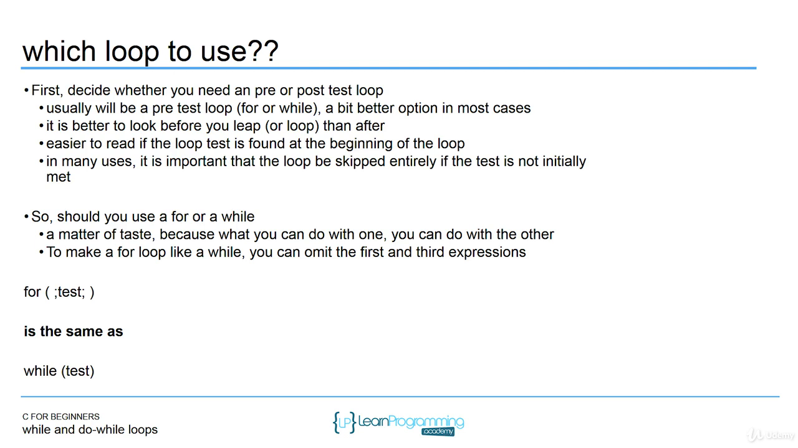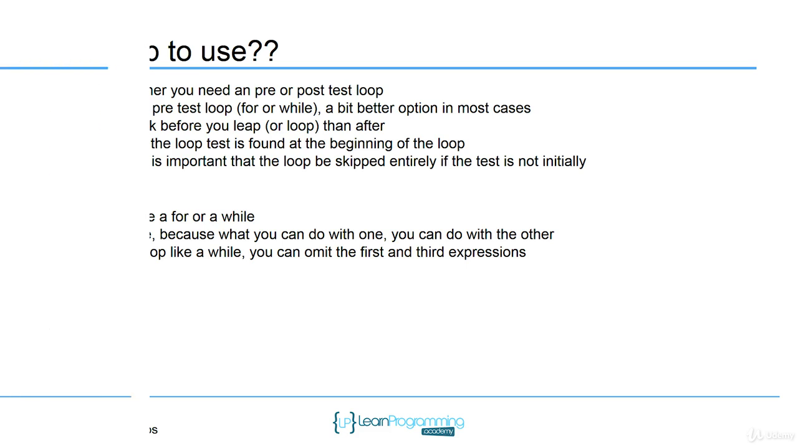But again, you can use either. If you wanted to use a for loop and make it look like a while, you just don't have the first and the third expressions. You just have the single one. So for semicolon test semicolon is the same as while test. This just shows you that the for and the while can do the same thing. Just change the syntax a little.